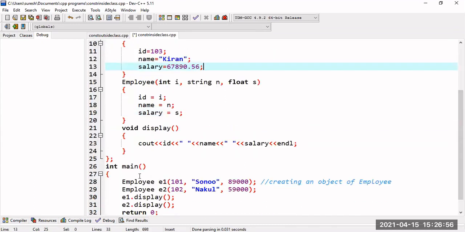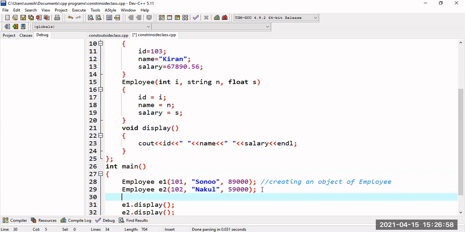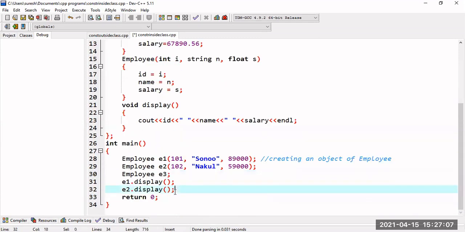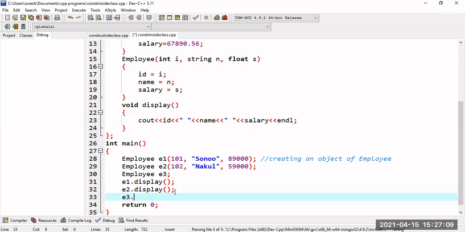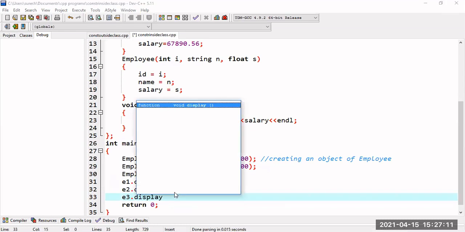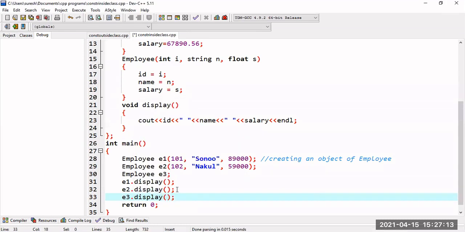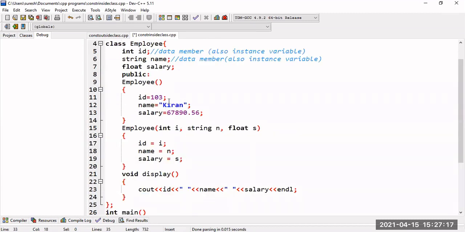Whenever I am creating another object like employee E3, which constructor will be called for E3? Can anyone tell? Default constructor. Okay, very good. So for E3, this default constructor will be called, and ID will be allotted 103, name will be Kiran, and salary will be something.